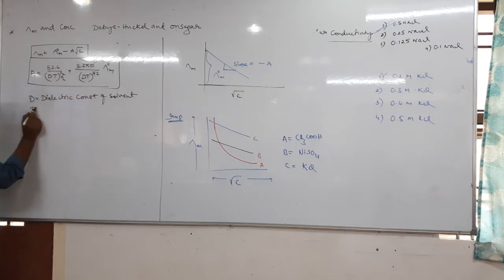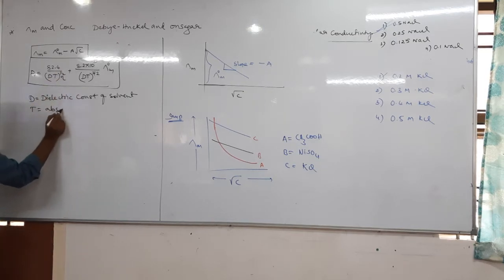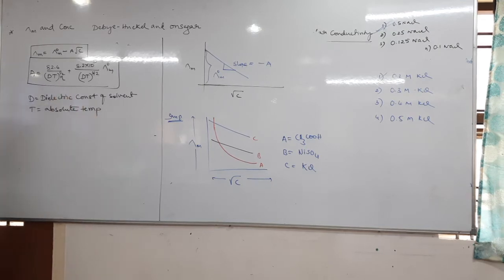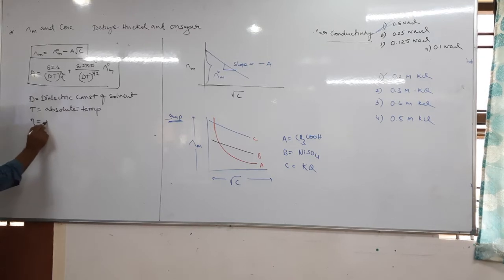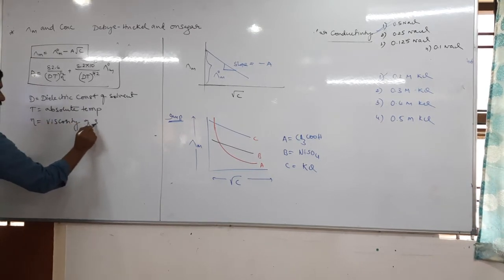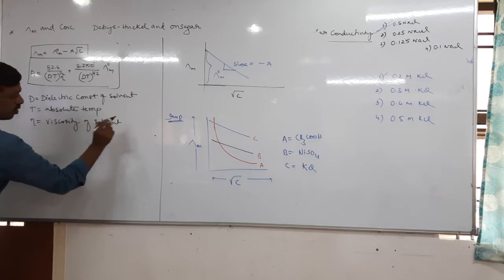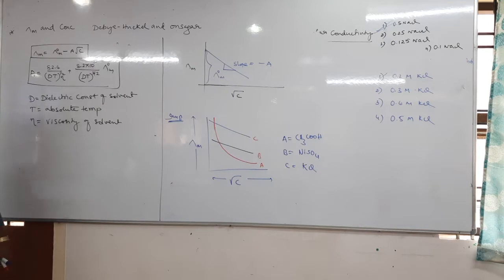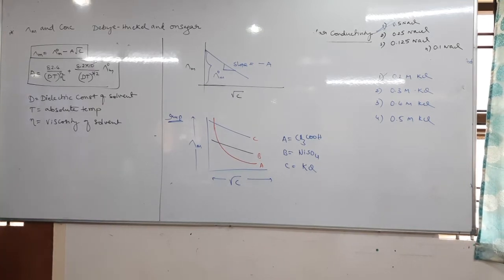Next, T is the absolute temperature. And what is eta? Viscosity. Yes, viscosity of the solvent. Okay, lambda naught M is known. What is lambda naught M? Limiting molar conductivity.